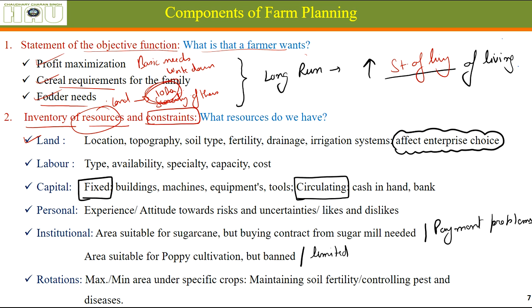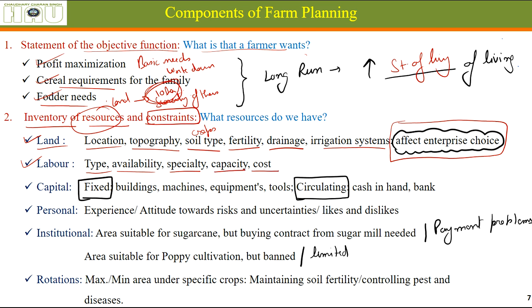What are the resources we have? We should be writing down about land. What is its location, topography, whether it is undulated or plain, what are the soil types which decide the crops to be grown, varieties to be grown, what is the fertility status, what is the drainage status, irrigation systems. These all affect enterprise choice. That means what can we do on that field, how much labor do we have, what kind of labor, hired or family labor, their availability at which time of the year, what are they trained in doing, what is their capacity, how much they can work, and what is the cost.